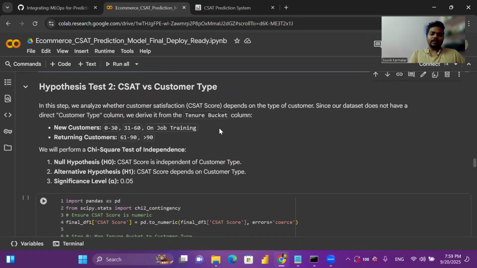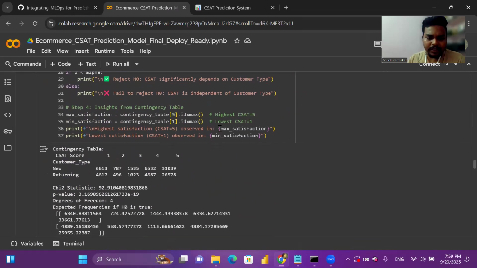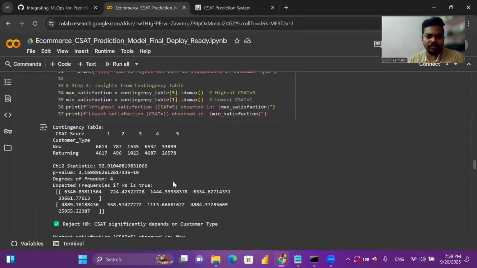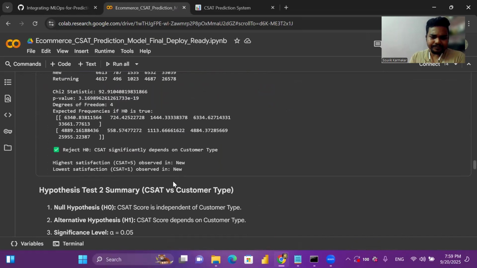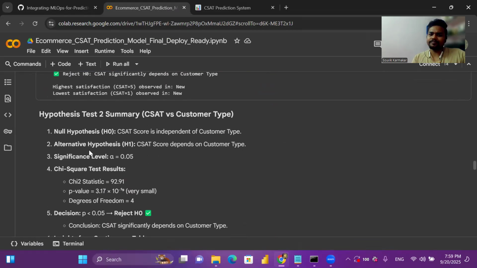Our next test was CSAT versus customer type. In that case, our null hypothesis was that the CSAT score is independent of customer type, and the alternative hypothesis is that the CSAT score depends on the customer type. Here also the p-value is less than 0.05, so we have to reject the null hypothesis. It means the CSAT score depends on the customer type also.